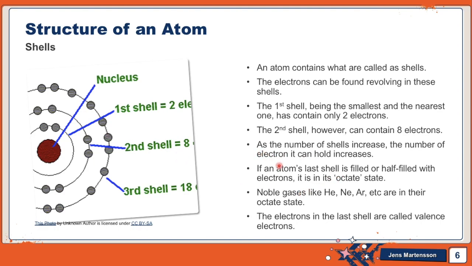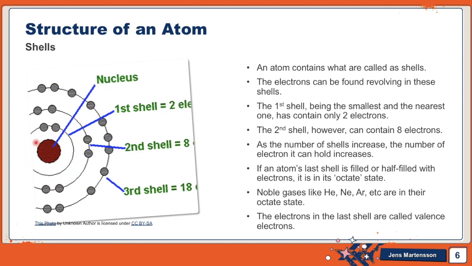If an atom's last shell is completely filled with electrons, it is in its octet state. Octet state means it will not react with many elements.